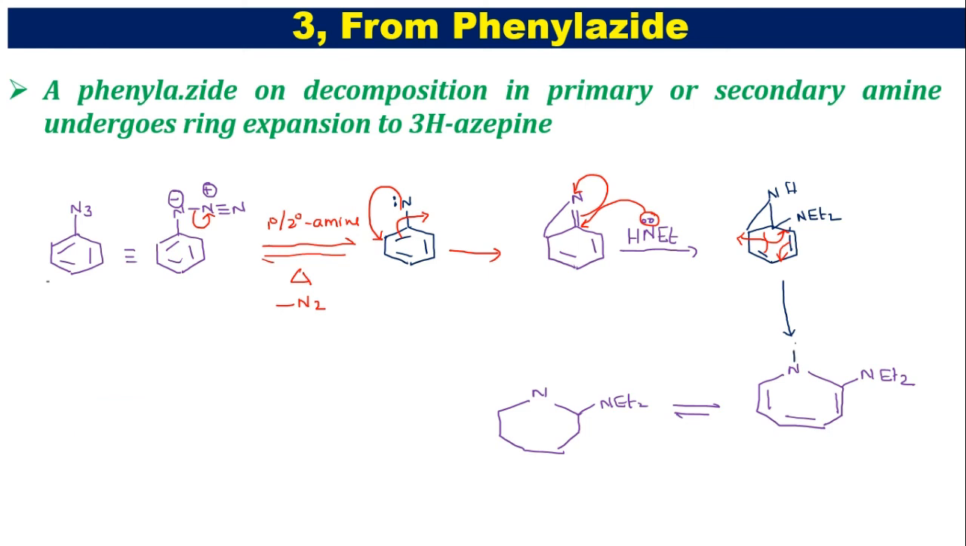Yeah. So now this bond will shift here. The bond shifted onto the right carbon. So this is undergoing 3H azepine formation, thereby we got the hydrogen here. This is a 3H azepine. So this is the third synthesis.